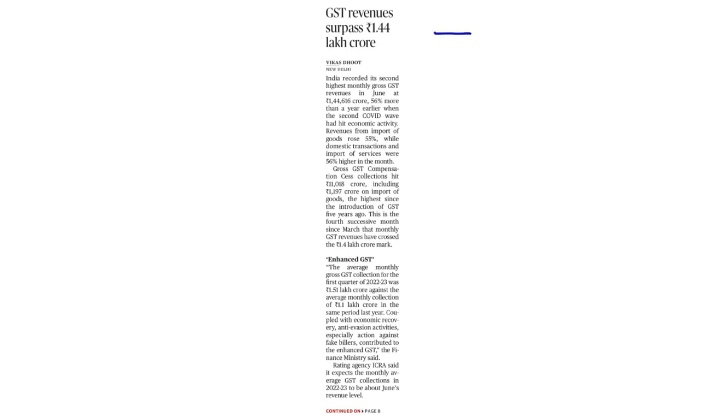The title of this article says GST revenues surpass 1.44 lakh crore. Very important article regarding GS paper 3. This article is relevant to the economy subject of our syllabus. So let us discuss this particular article in great detail and from the background.